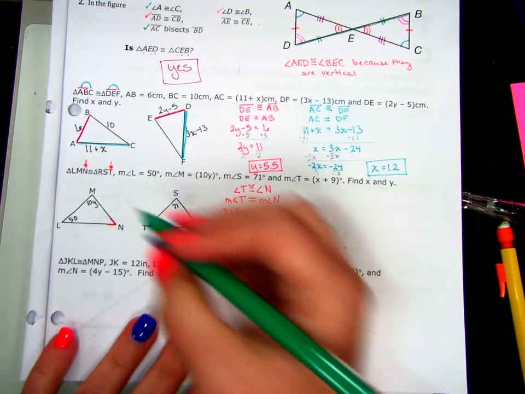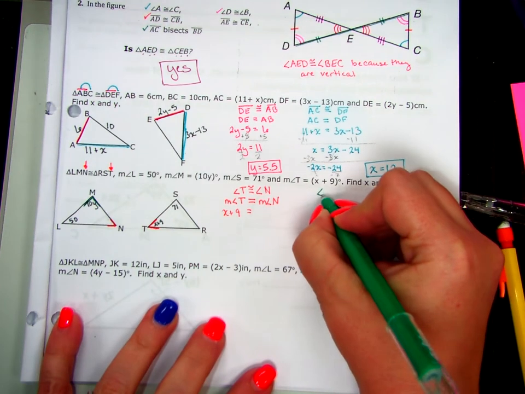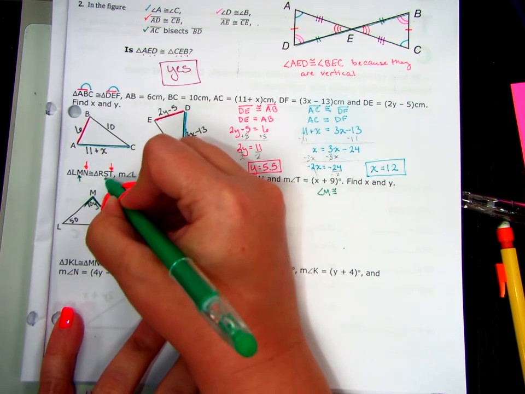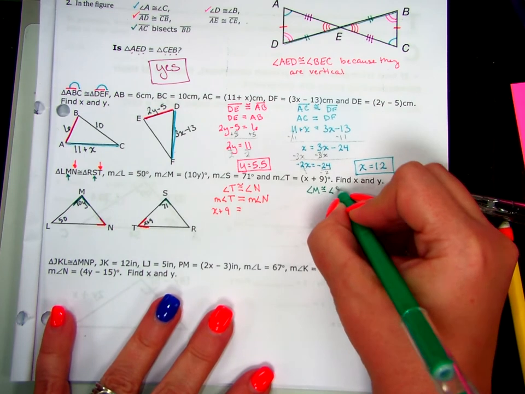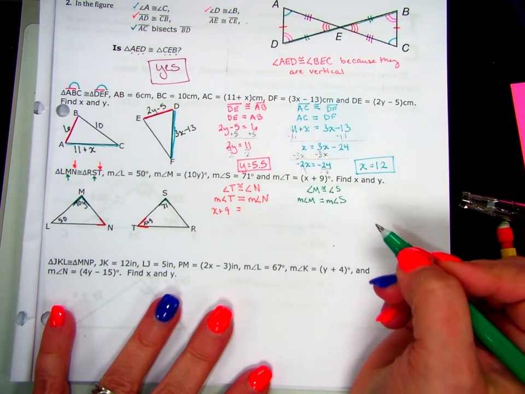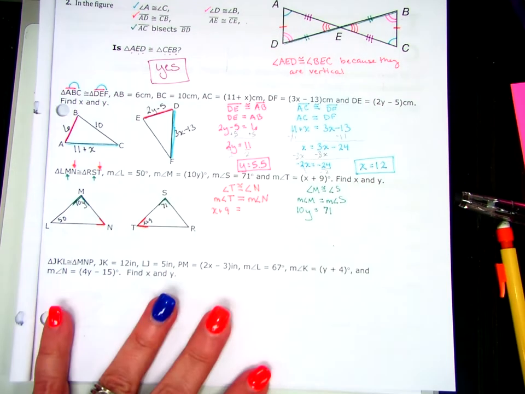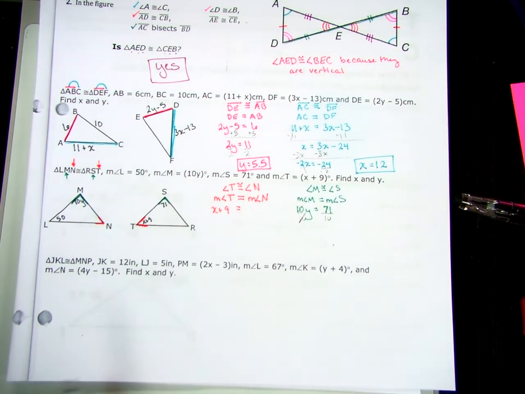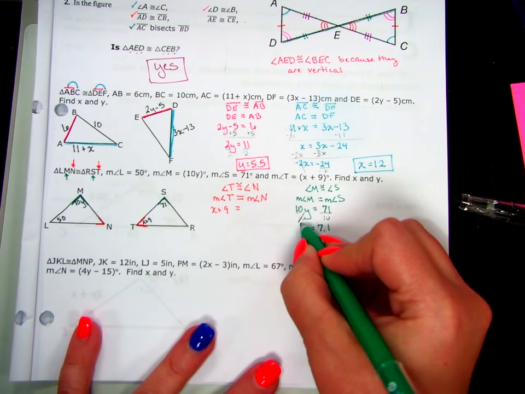All right. Let's find y. My y value is at angle M, which is congruent to angle S. Oh, good. We know that one. So the measure of angle M is equal to the measure of angle S. M is 10y. S is 71. Divide by 10, and y equals 7.1.